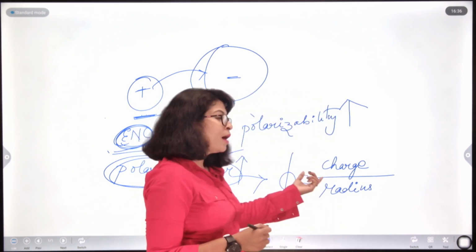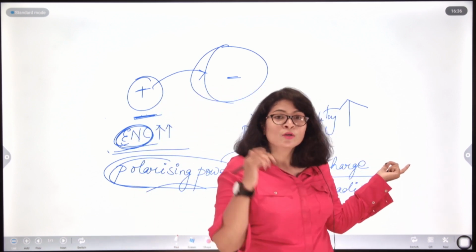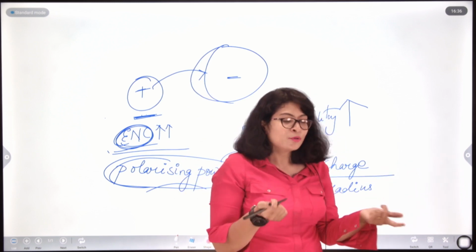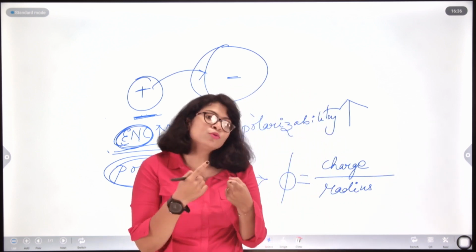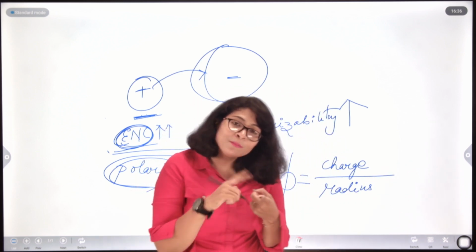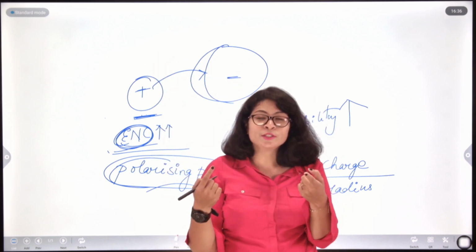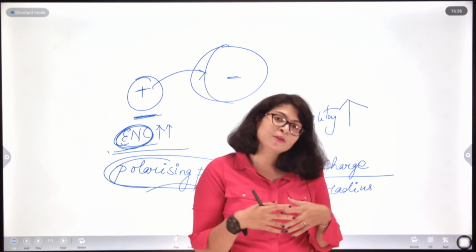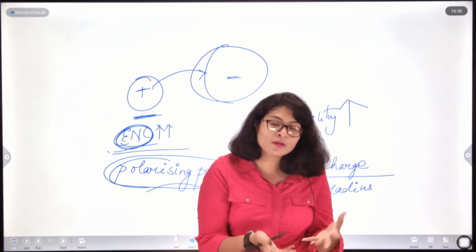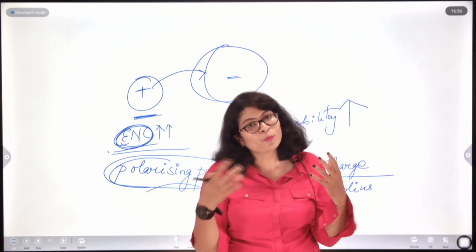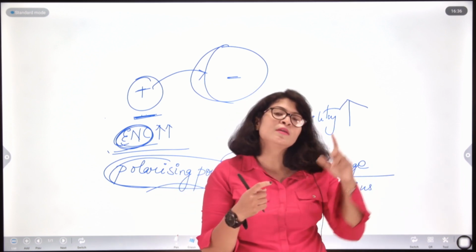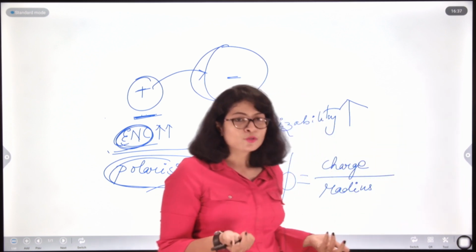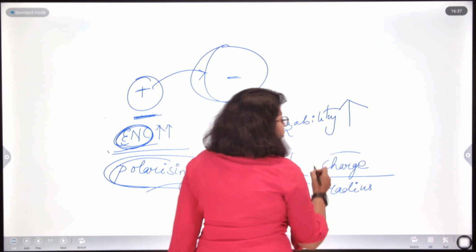As the charge on the cation goes on increasing, suppose a cation was in a +1 state and goes to +2, +3, how are those stages achieved? If it continuously goes on losing electrons, obviously its size will proportionately go on decreasing, because the effective nuclear charge will increase. So, fair enough, phi is directly proportional to charge.